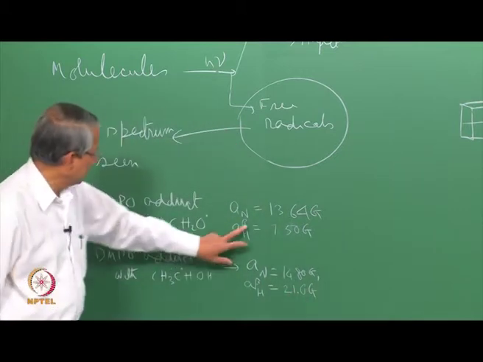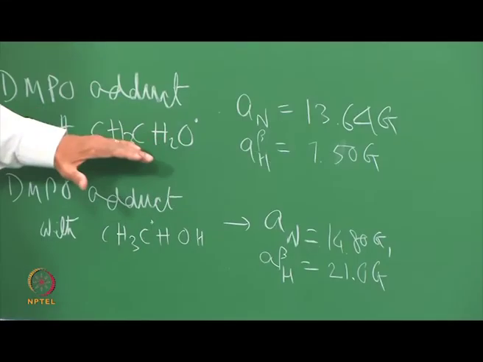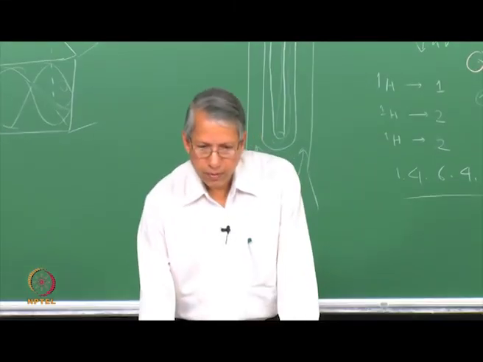So, here you see the difference in the hyperfine coupling, because it is quite appreciable when this adduct is formed and when that adduct is formed. So, that way DMPO is a much better trapping agent for identifying the radical that is trapped.